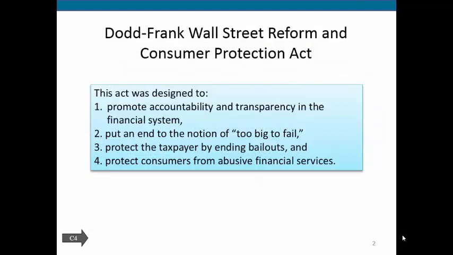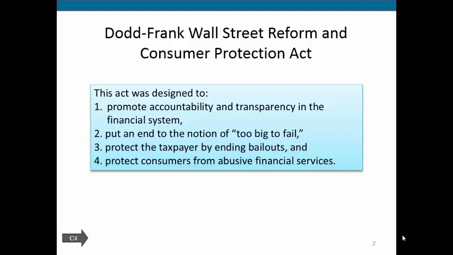We then have the Dodd-Frank Wall Street Reform and Consumer Protection Act. These are also acts that came about because anytime the economy turns down, frauds and problems are generally brought to light, because the frauds quickly begin to crumble and the mistakes begin to show.